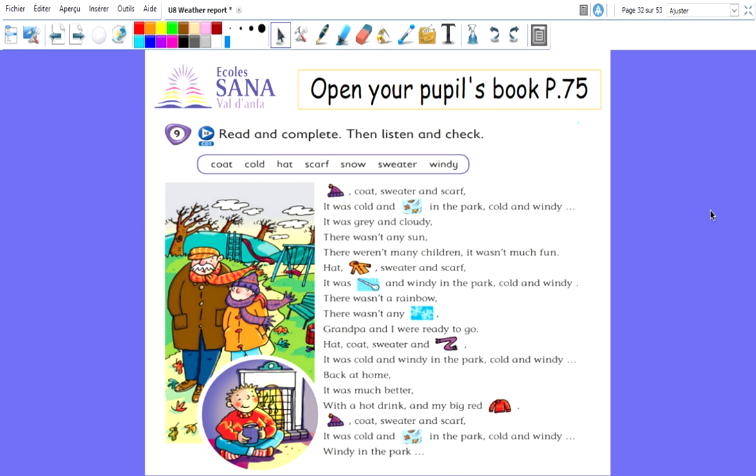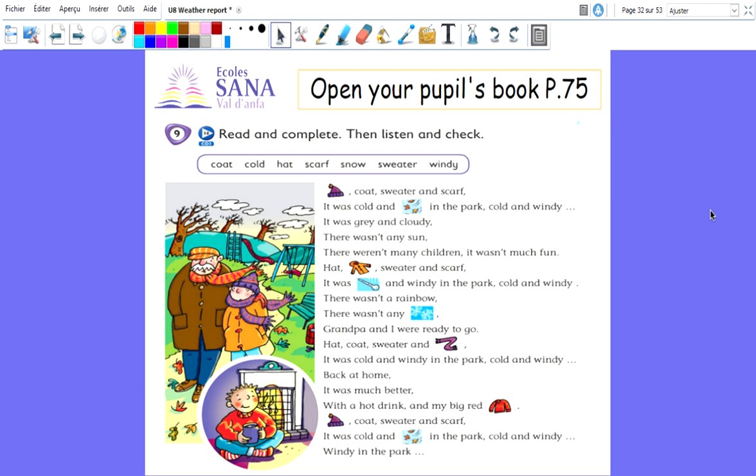Hat, coat, sweater and scarf. It was cold and windy in the park. Cold and windy.